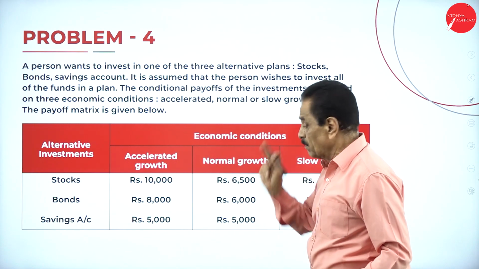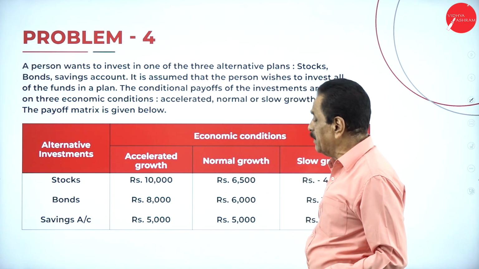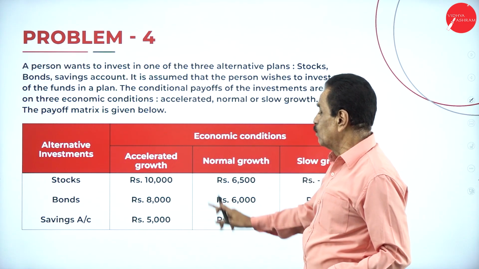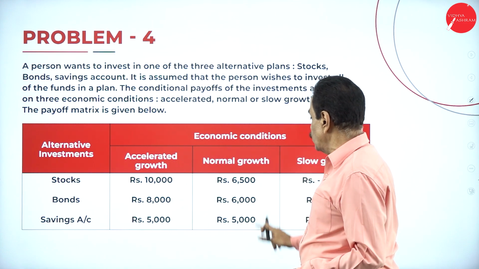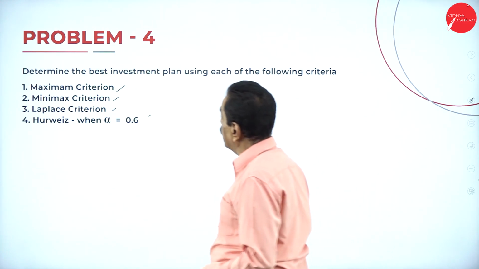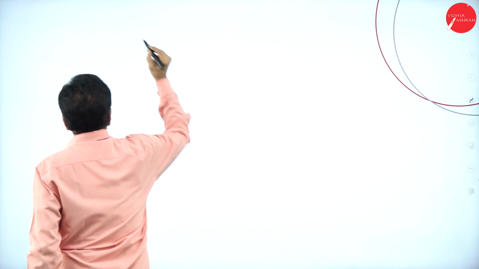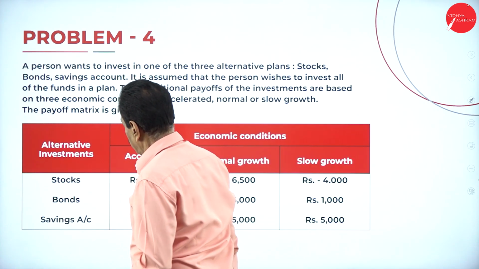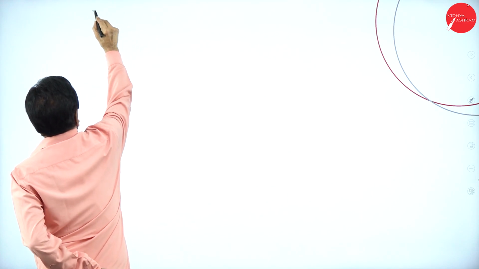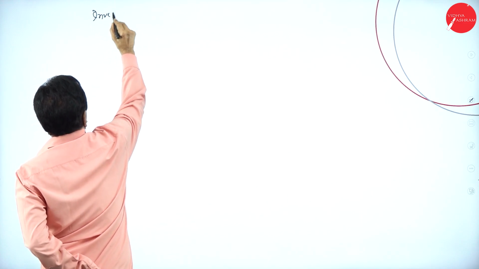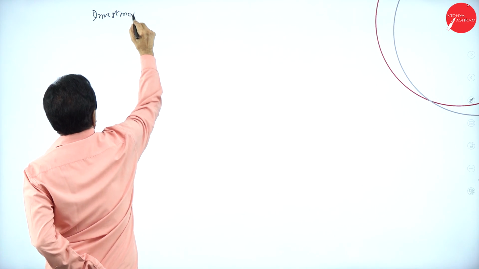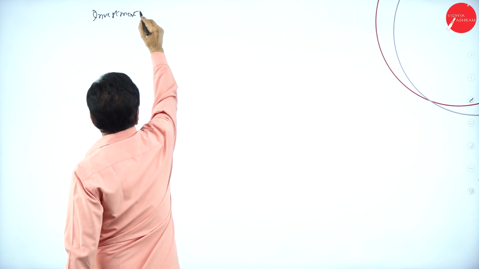You have got stock, we have got bond, we have got saving. It has been given like this. So here we have accelerated growth, normal growth, slow growth. Now the working. First is alternative investments.